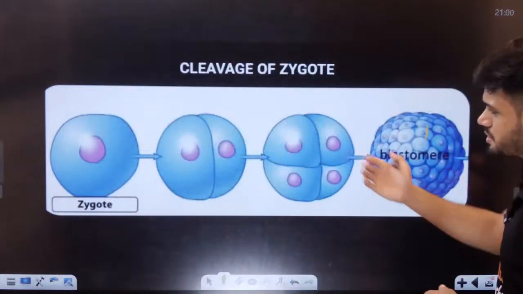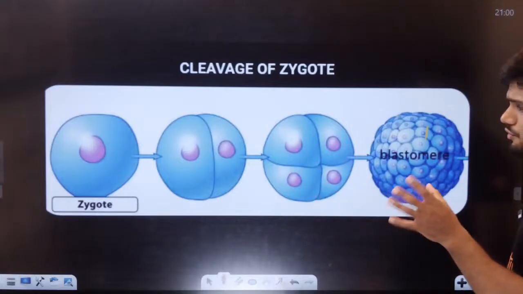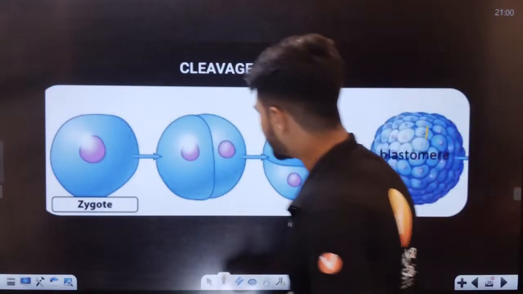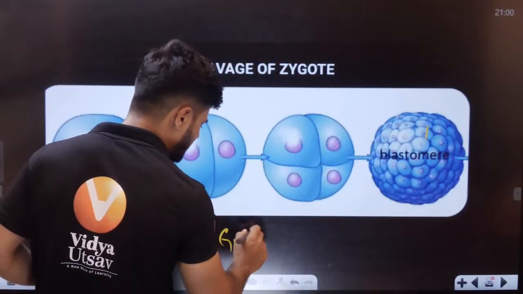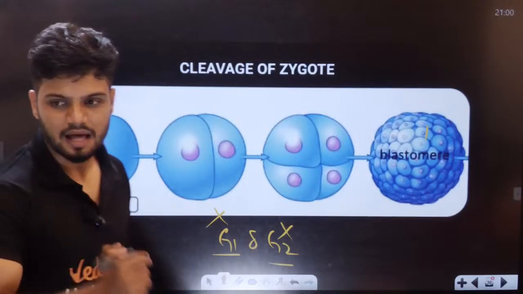Because here the G1 and G2 phases do not happen actually. All of you know, right? In interphase, there is G1, S, G2. This G1 and G2 does not happen here.